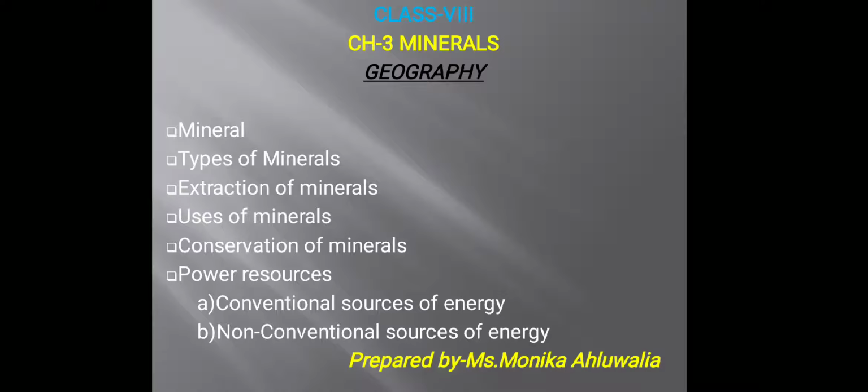Metallic minerals may be ferrous or non-ferrous. Ferrous minerals like iron ore, manganese and chromites contain iron. Non-ferrous minerals do not contain iron but may contain some other metals such as gold, silver, copper or lead. Second type of mineral is non-metallic mineral, which does not contain metals: limestone, mica and gypsum. These are the examples of such minerals. The mineral fuels like coal and petroleum are also non-metallic minerals.